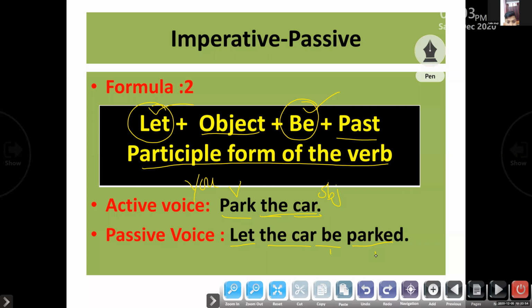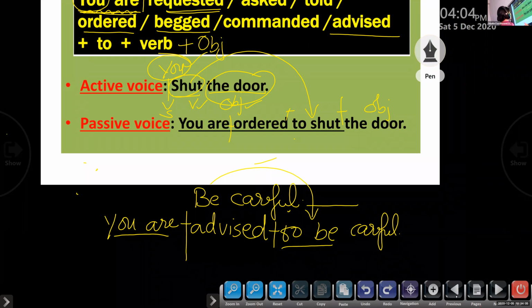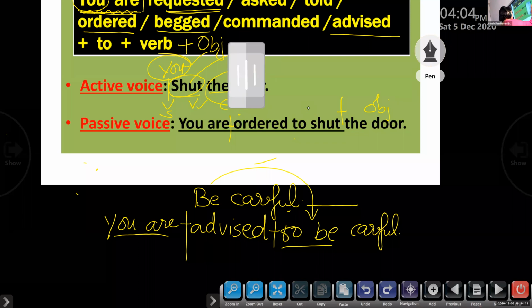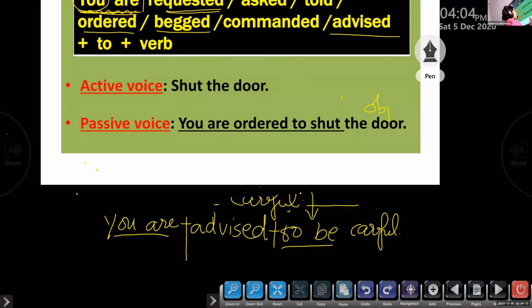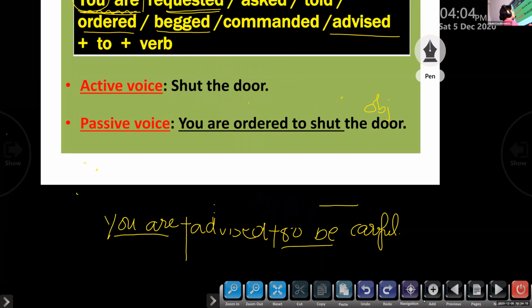So this formula can be used with imperative sentences with objects. At the same time, the first one can be used with an imperative sentence with an object or without an object. There is no restriction; you can use it at any time. But the second formula is applicable only with imperative sentences with objects. Clear?